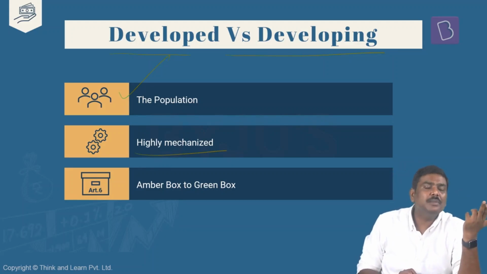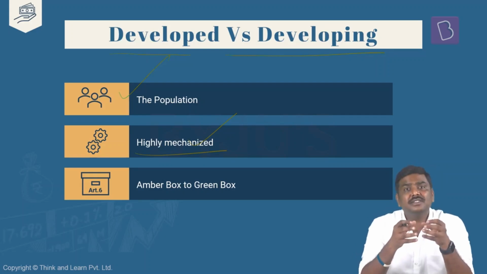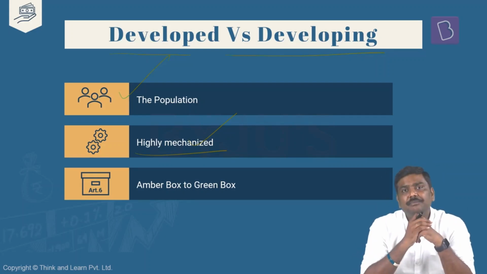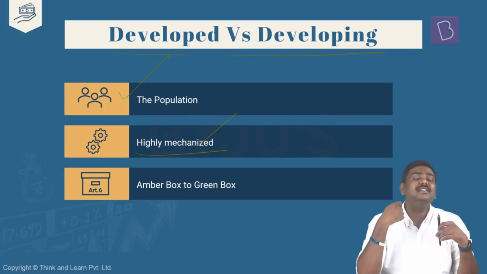Second one, in the case of developed economies, the mechanization levels and usage of technology are very high. Whereas in India, mechanization levels are very low. Generally it is said that in countries such as Western European countries and the USA, mechanization levels are 95%. Whereas in a country such as India, mechanization levels are somewhere in the range of 30 to 40%, which essentially means technology usage is much higher in developed countries, much lower in India. So the government has to provide subsidies or incentivize for more and more production.